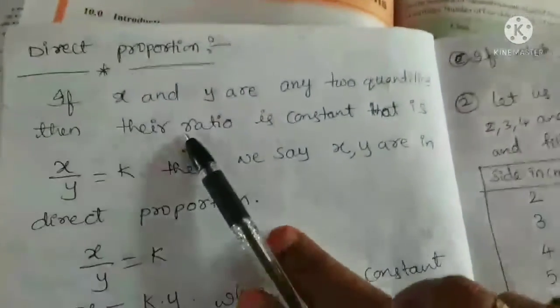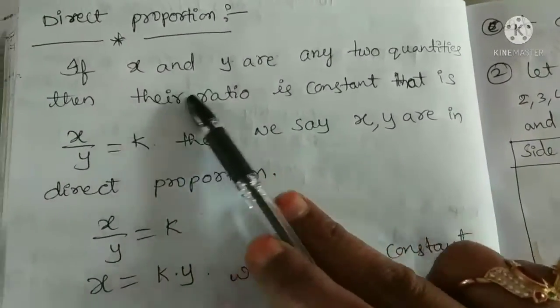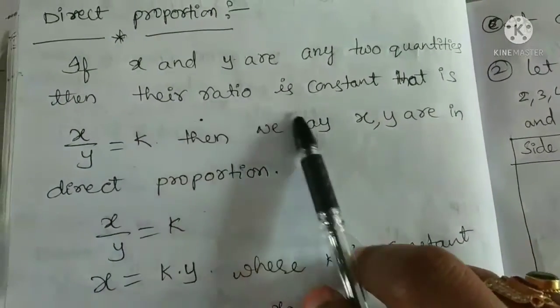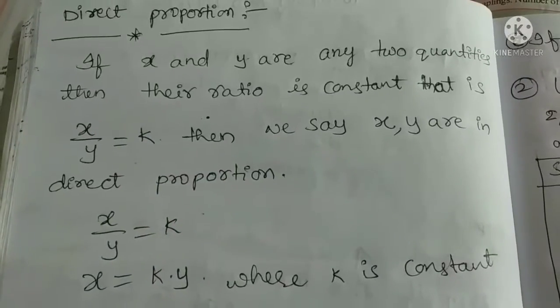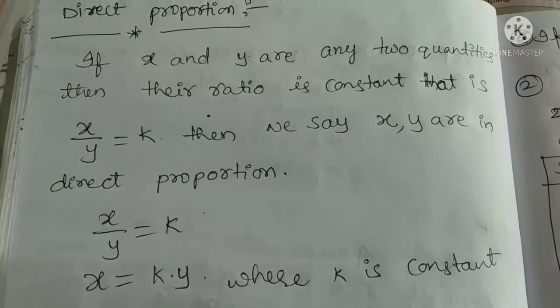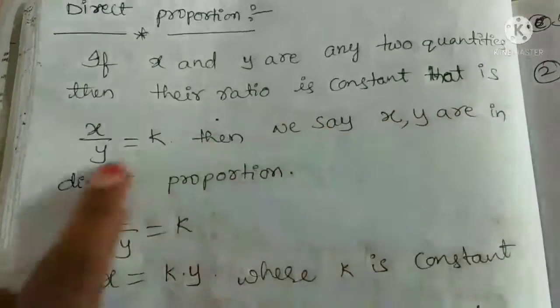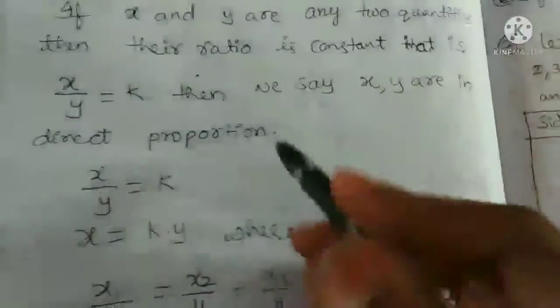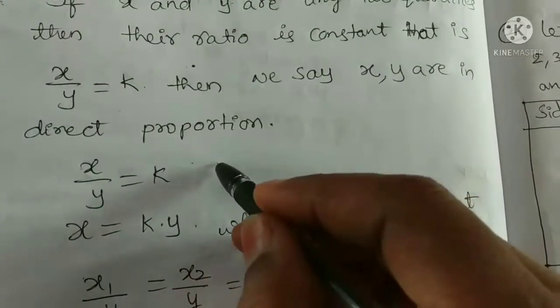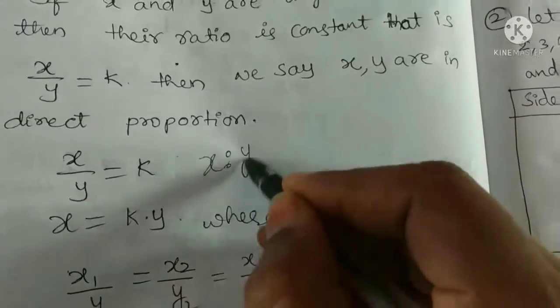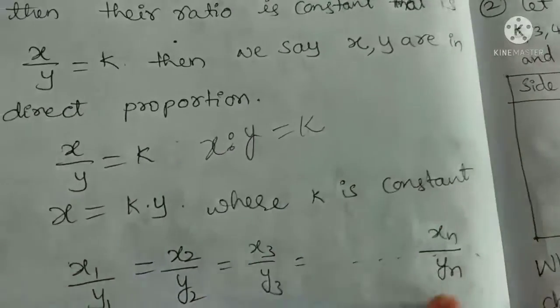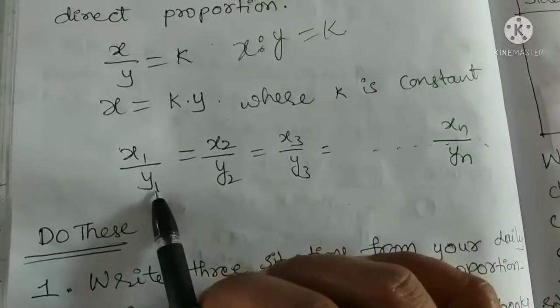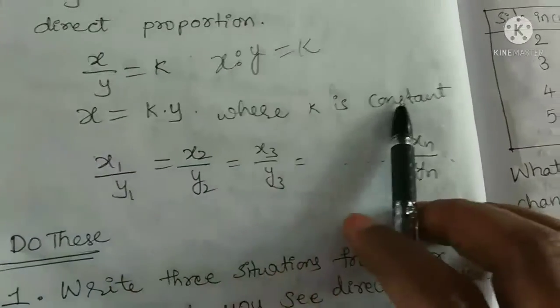Now, direct proportion, the definition of direct proportion. If x and y are any two quantities and their ratio is constant, that is x by y is equal to k, then we say x, y are in direct proportion. It is also written as x is to y, or x equals k into y, where k is a constant.